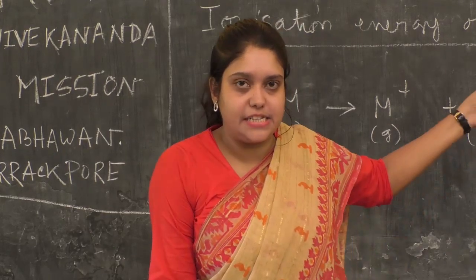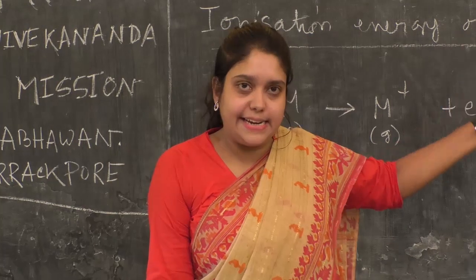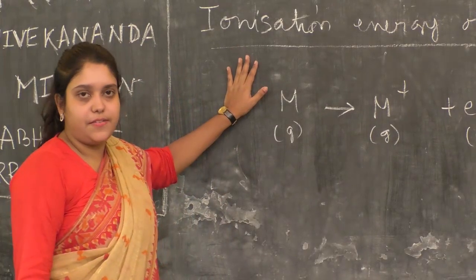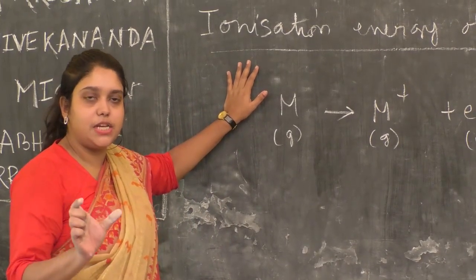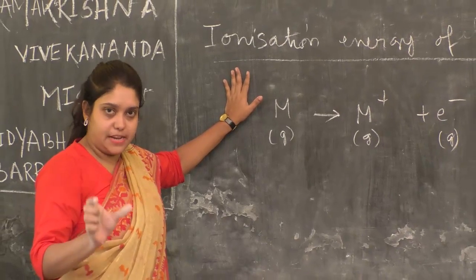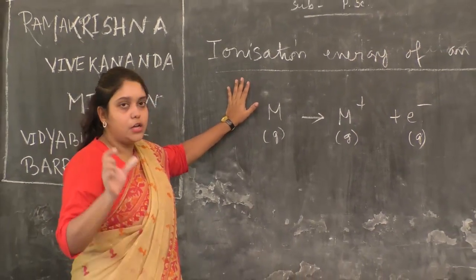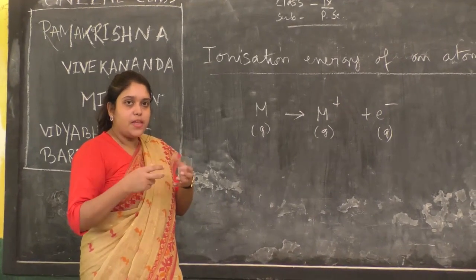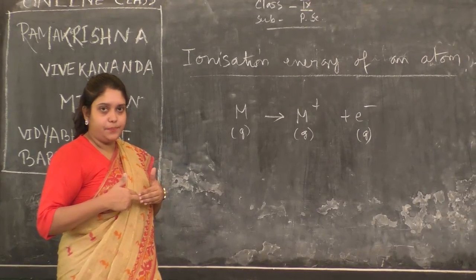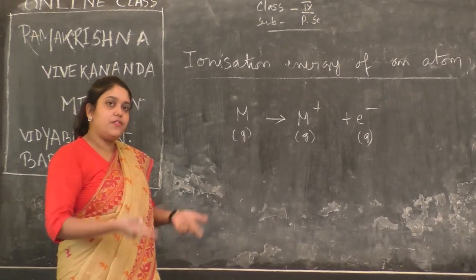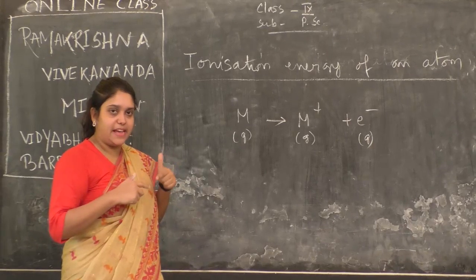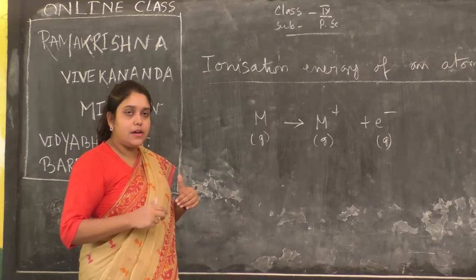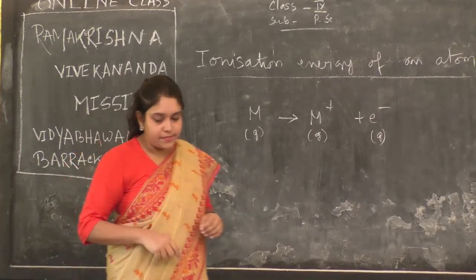What is the result of ionization? The result is getting a cation. I am repeating this once again. Ionization energy of an atom means the amount of energy which is required to remove an electron from an isolated gaseous atom in its ground state, from its outermost shell or valence shell, to get a cation. It is called the first ionization energy of that atom.